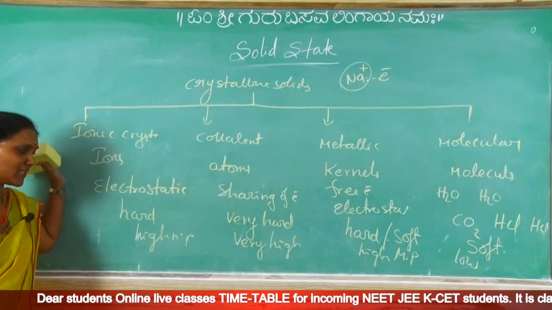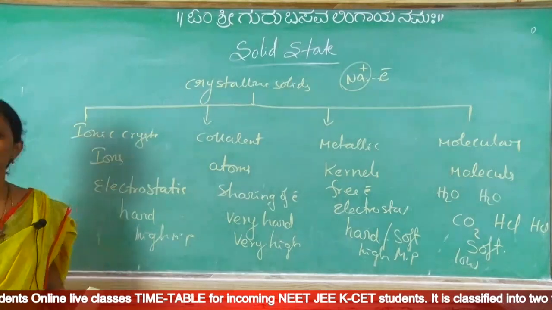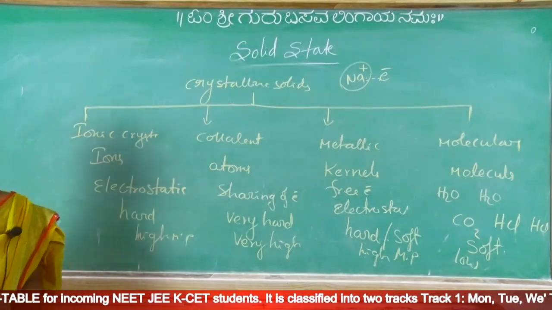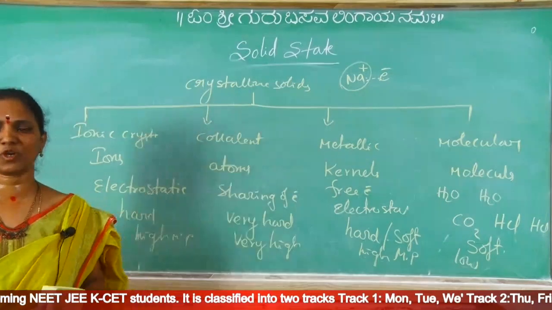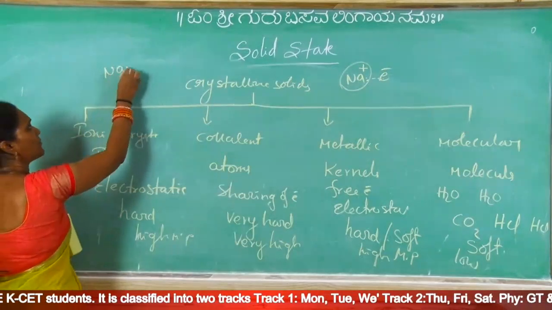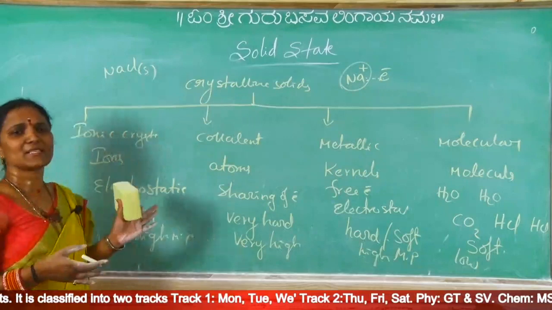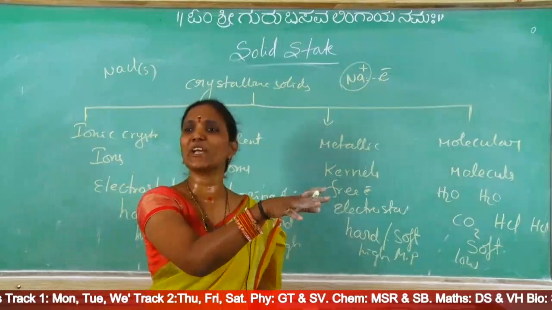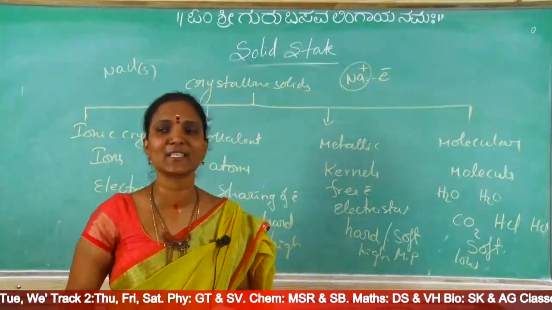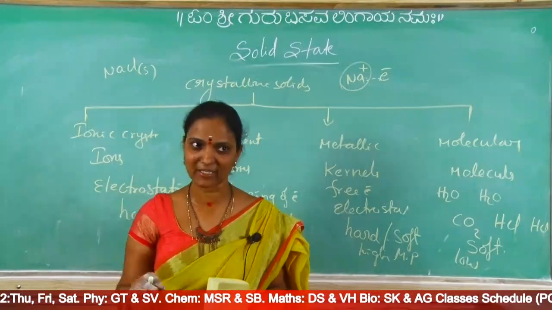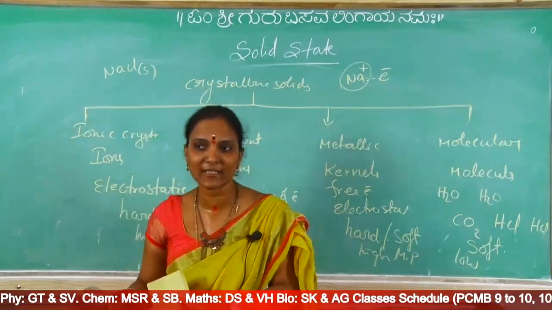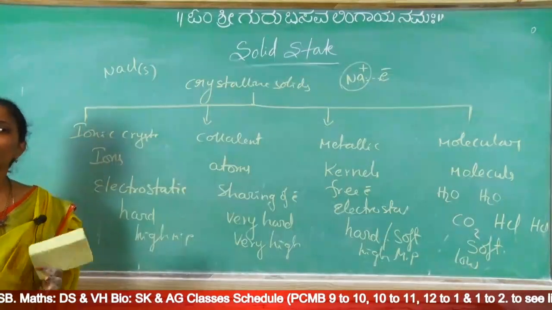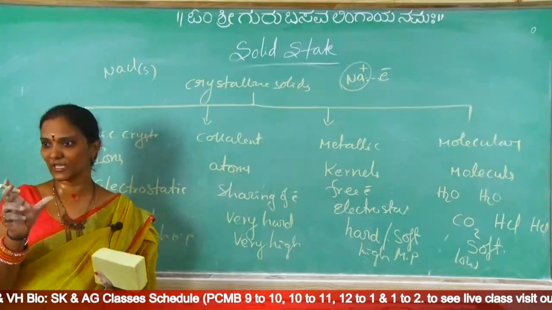Now come to the last one, conductivity. Which are good conductors, which are bad conductors? Ionic crystals: free ions are there, so can we say they are good conductors? No, not possible, because in an ionic solid, for example NaCl, all the Na plus and Cl minus are closely packed with each other, no free ions, so there is no mobility of ions. If there is no mobility of ions, then it is a bad conductor. Ionic solids are bad conductors in the solid state, but in the molten state, molten means a hot liquid state,